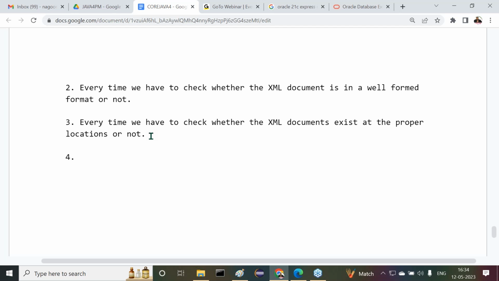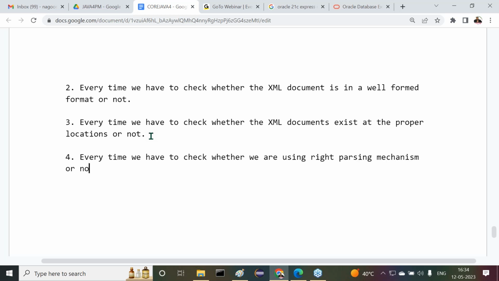Understand my point here now? Some parsers are suitable for some documents, and other parsers are suitable for other documents where some variation is available. But here our concentration is this: every time we have to check whether we are using the right parsing mechanism or not to read data from the XML document. This is again an extra burden for the developers.